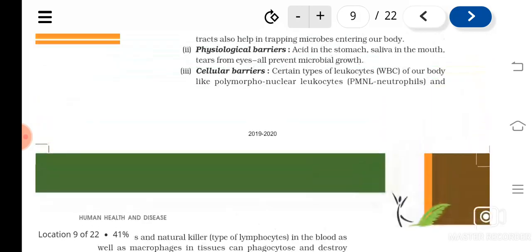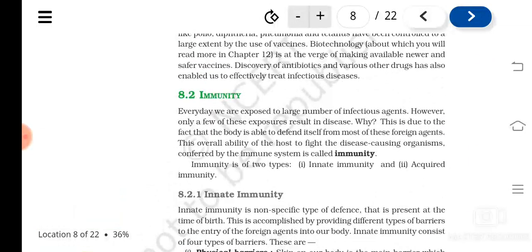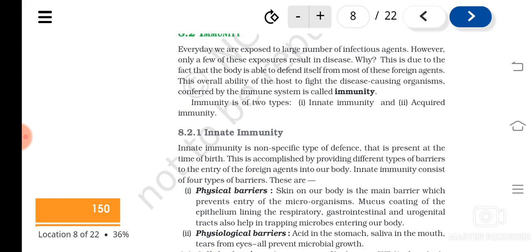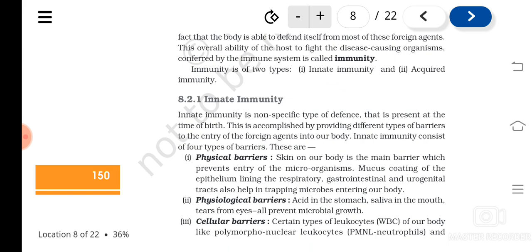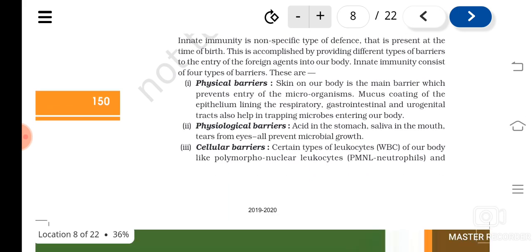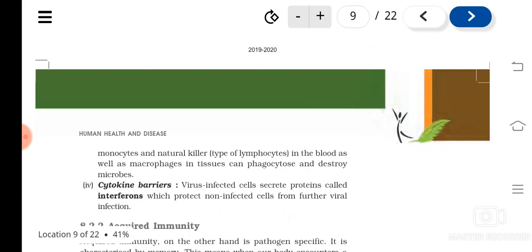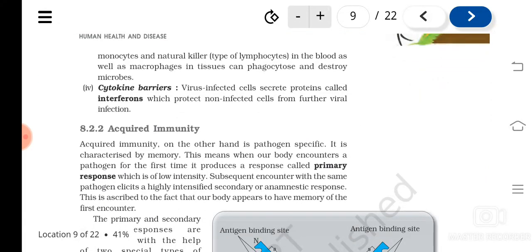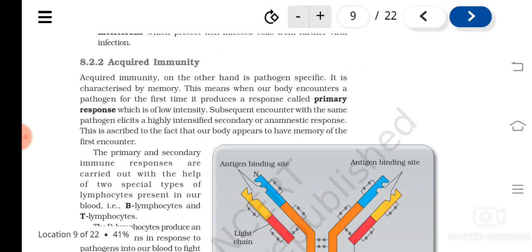I have explained two types of immunity. What are they? Innate immunity and acquired immunity. Innate immunity is a general one, not specific to a particular pathogen, and it can be of different types like physical barriers, physiological barriers, cellular barriers, and cytokine barriers. Acquired immunity is specific to a particular pathogen, and the cells associated with this are B lymphocytes and T lymphocytes.